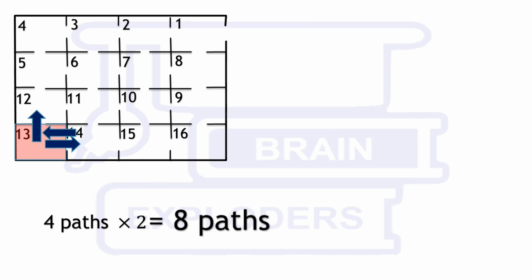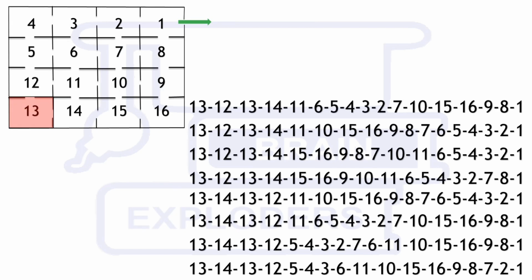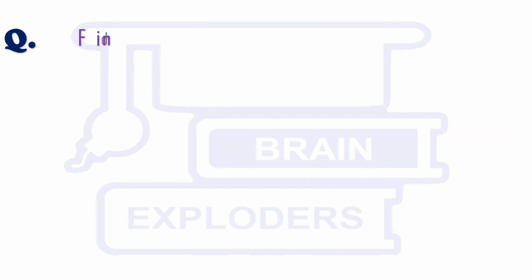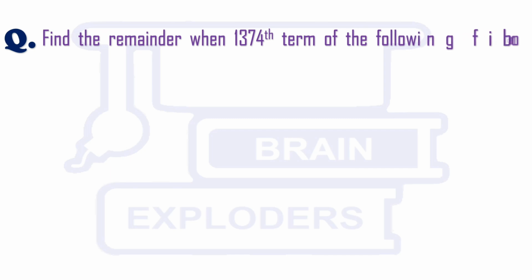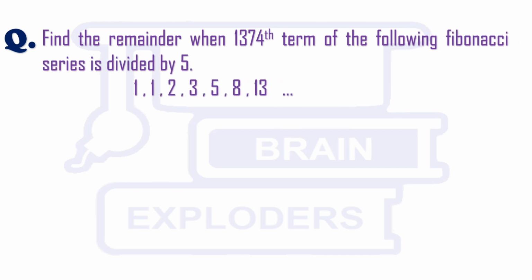Let's move to our another question. Find the remainder when 1374th term of the following Fibonacci series is divided by 5. Try this question and comment us the solution, and if you have any question like this, send us on the Gmail given in the description box.